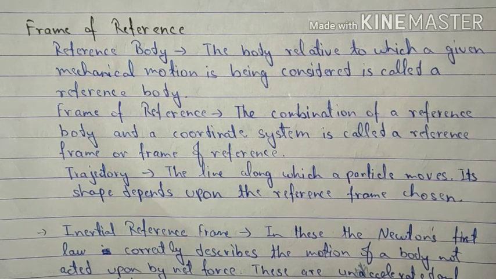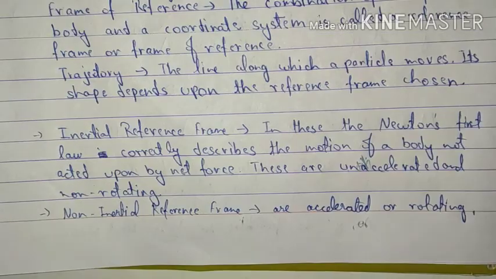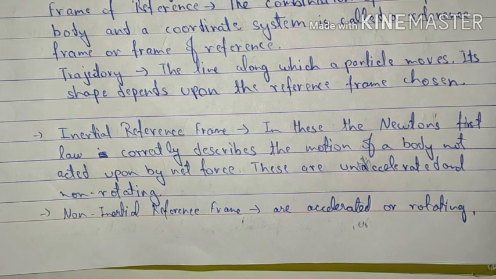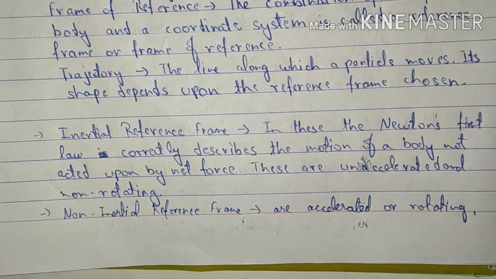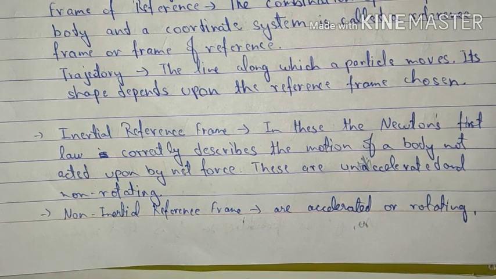Here we are going to study two types of frames of reference. The first one is the inertial reference frame or inertial frame of reference. You all know the definition of inertia: the property of a body to maintain its position of rest or uniform motion is known as inertia. Also, the first law of motion is known as the law of inertia, since it describes that a body will continue its state of rest or uniform motion until and unless an external force is applied to change its state. That is, it will follow inertia.